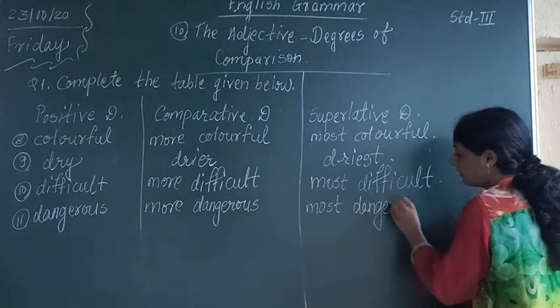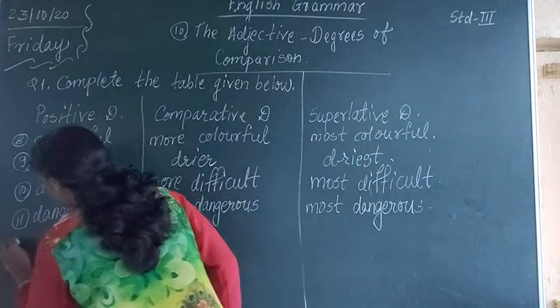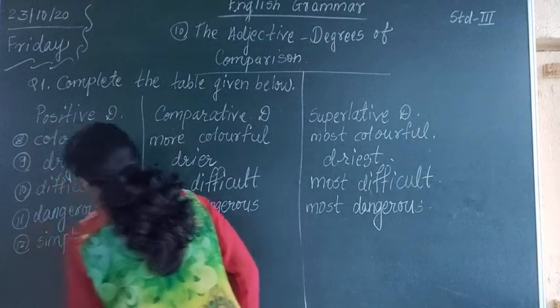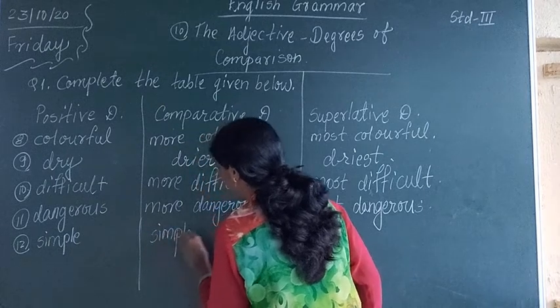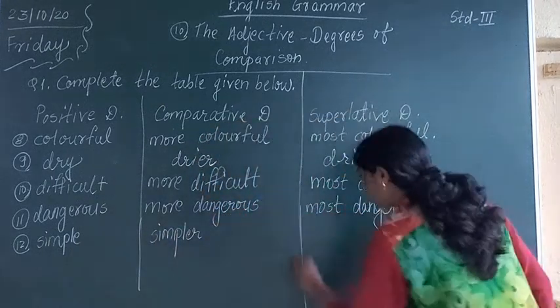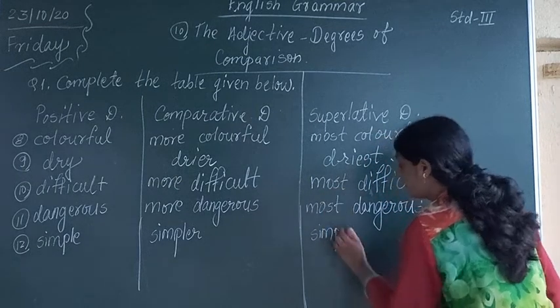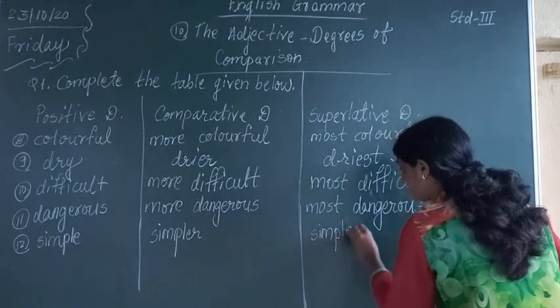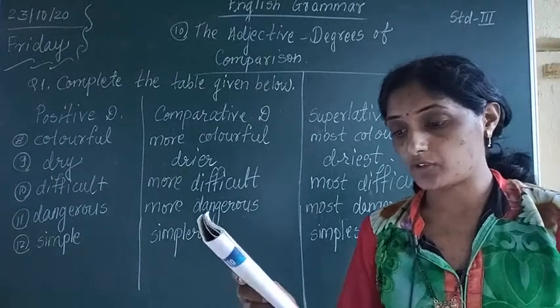After that is 12th one, simple, simpler and simplest. In this way we have studied how many examples? We have studied 12 examples.